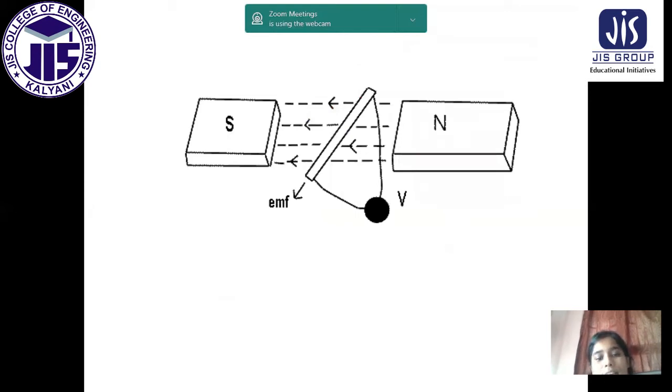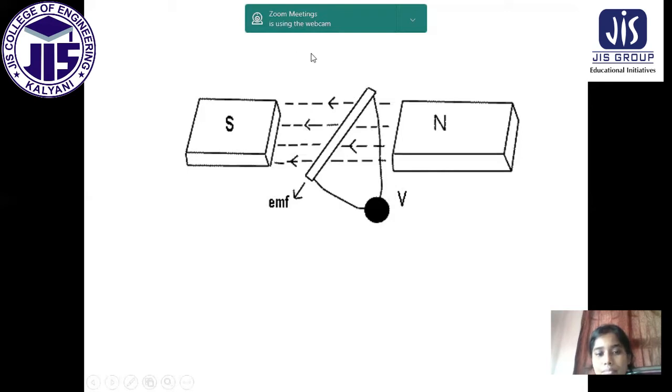Next, there is another figure of the same thing which I said. This is the south pole, this is the north pole. Now this is the conductor. As we can see, from north to south, these are the magnetic field lines. These are actually imaginary lines. Now, electromotive force will be produced. This is v, which means the velocity. So when it is rotated with the speed v, then electromotive force will be produced here. That is shown by the figure.